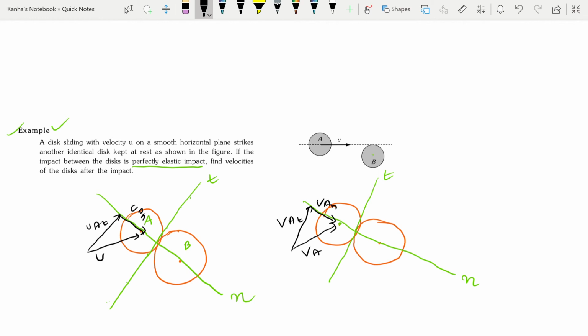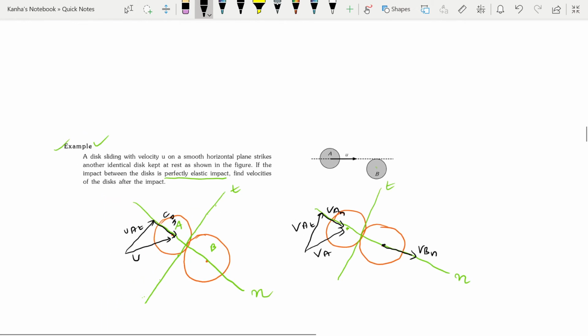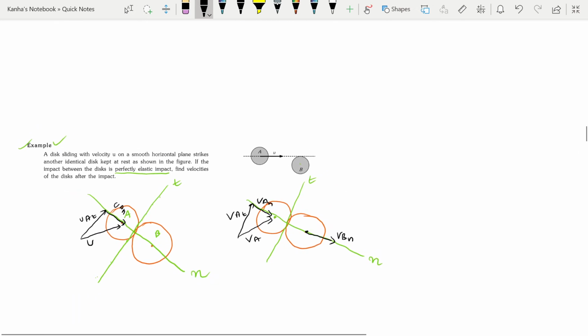Similarly my velocity of B in the n direction will be in this direction. Why? I'll tell you with some equations. We first showed the velocity components along the t and the n axis immediately before and after the impact.